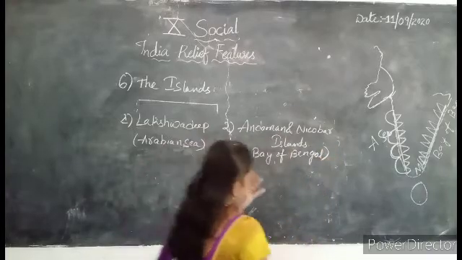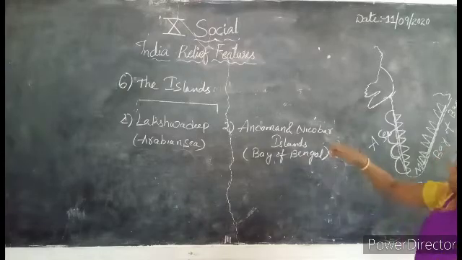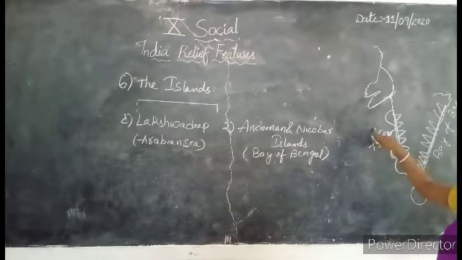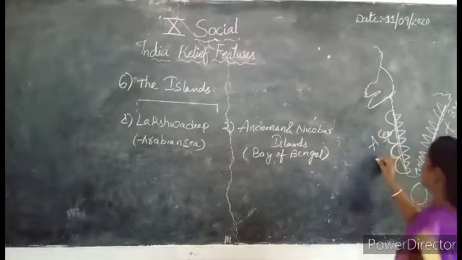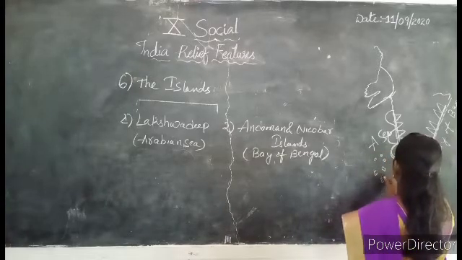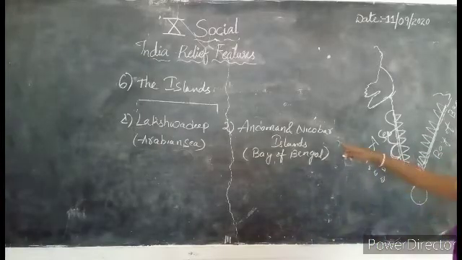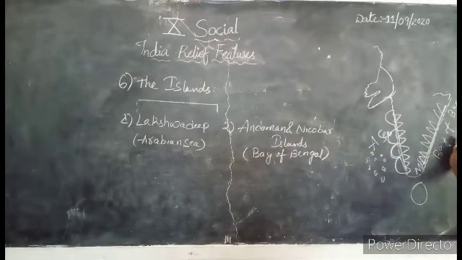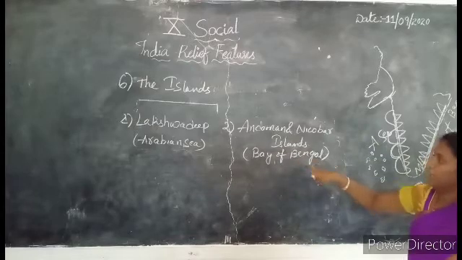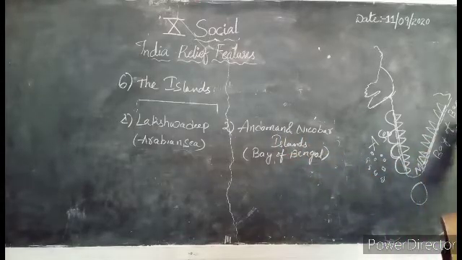So let us see. What we have said, the Lakshadweep Islands are the formation due to the Arabian Sea. For example, these are the Lakshadweep Islands. When we go to the east side, the Bay of Bengal forms the Andaman and Nicobar Islands.